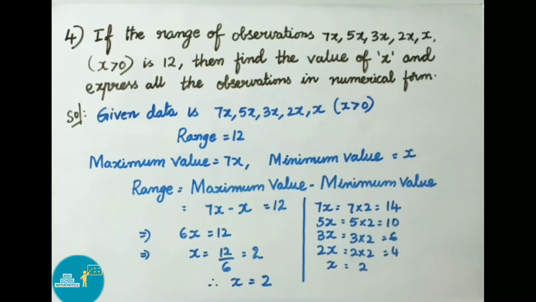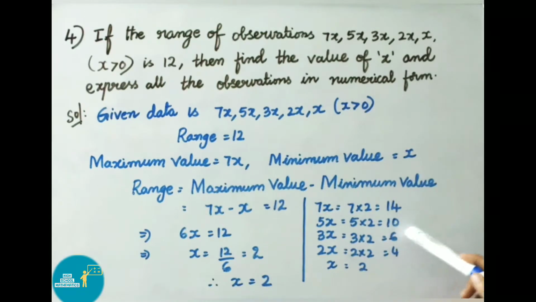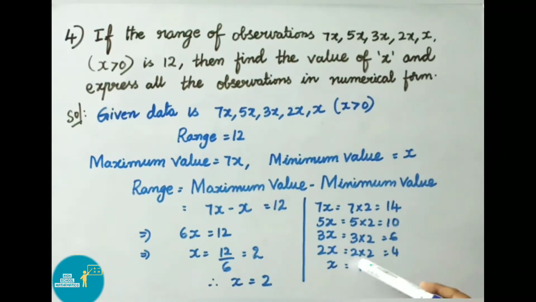Here they ask us to write all the observations in numerical form. So 7x equals 7 into 2, that is 14. 5x equals 5 into 2, 10. 3x equals 3 into 2, that is 6. 2x equals 2 into 2, that is 4, and x value is 2. Therefore, 14, 10, 6, 4 and 2 are the observations in numerical form.